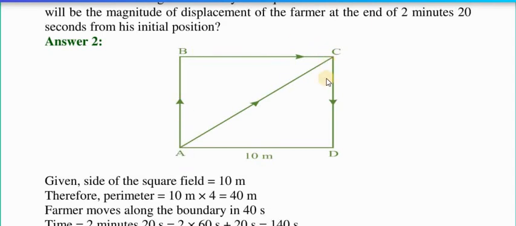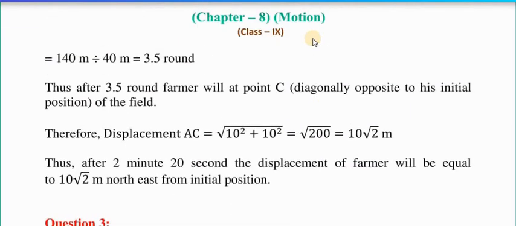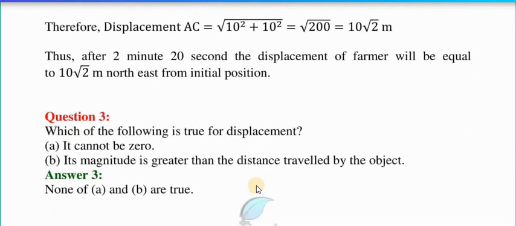Here you can see in the figure, this is the first round, this is the second round, this is the third round, and this is the half, meaning 3.5. So at the last it stops at point C. When we discuss the displacement, the displacement AC is equal to under root of 10 raised to 2 plus 10 raised to 2, which is under root 200, equal to 10 under root 2 meter. Here we are applying the Pythagoras theorem. Thus, after 2 minutes 20 seconds, the displacement of the farmer will be 10 into under root 2 meter northeast from the initial position.